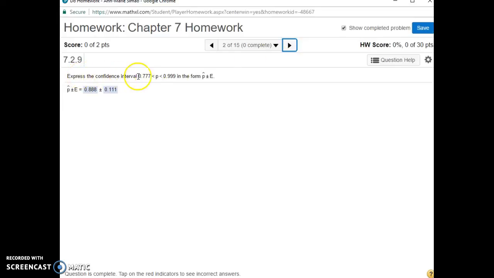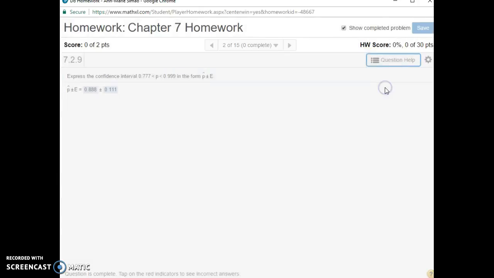This one expressed the confidence interval 0.777 is less than P is less than 0.999. And so what's going to happen is that E is going to be that margin of error. You have to plus or minus the same number from the number in the middle. So what number is exactly in the middle of 0.777 and 0.999? Well, it's 0.888. And how different is 0.888 from 0.777? It's 0.111 off. And it's also 0.111 above, so it's 0.111 below 0.999 and it's 0.111 above 0.777.